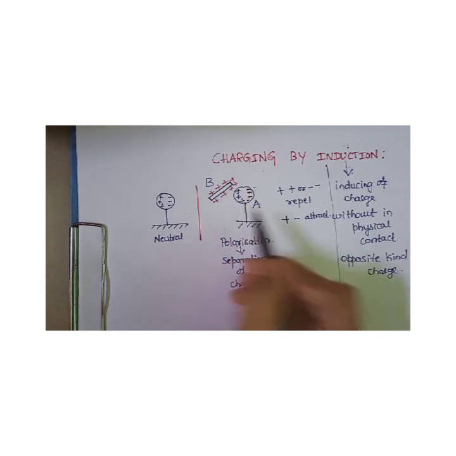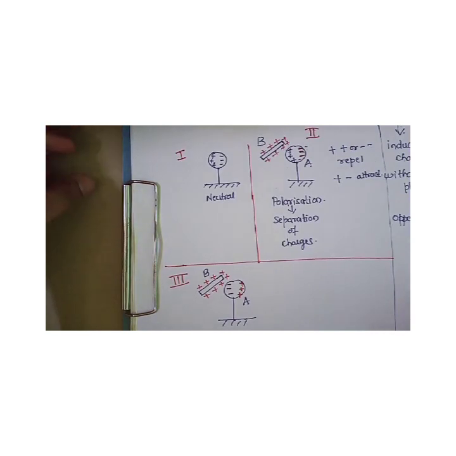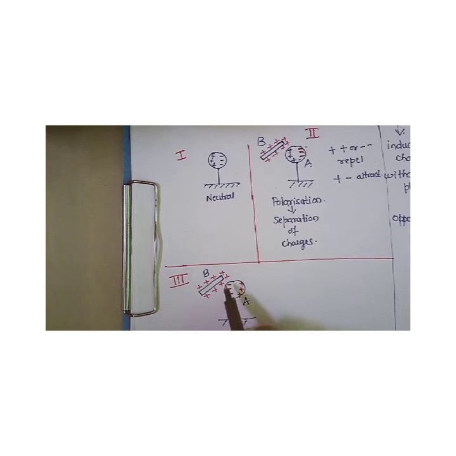I'll show it in a diagram. You can just look at this third diagram. Here you see the charges are getting separated, which we call polarization. Near this end, negative charges are accumulated because positive and negative get attracted, whereas the same kind of charges, the positive charges, are accumulated at the far end of body A. In this way the polarization of this body takes place.